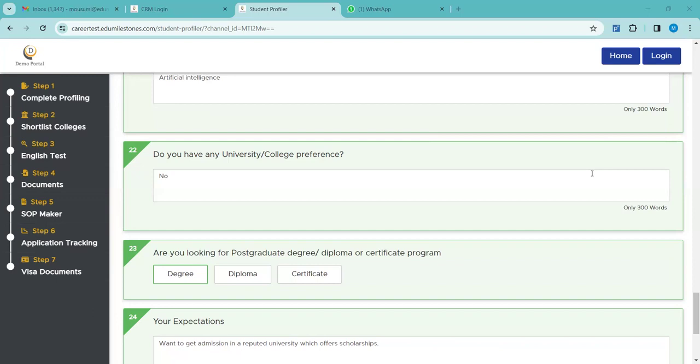Ma'am, after the student has done this profiling, will this profile be shared with you directly, or do we have to share it to you? Directly, through the CRM only you can share. Once the student's profiling is done through the student's landing page link, you will get access to the profile directly in your CRM. And afterwards, I have to share with Edu Milestones? Yes, I'll show you how it can be done. Any other questions?